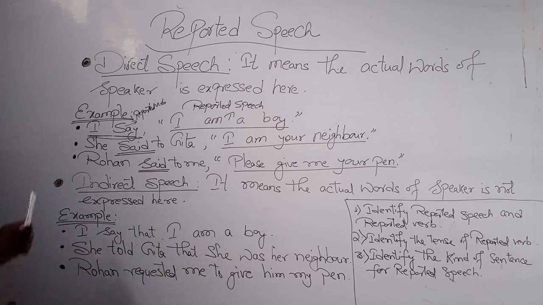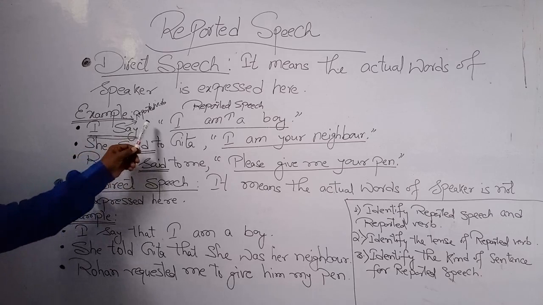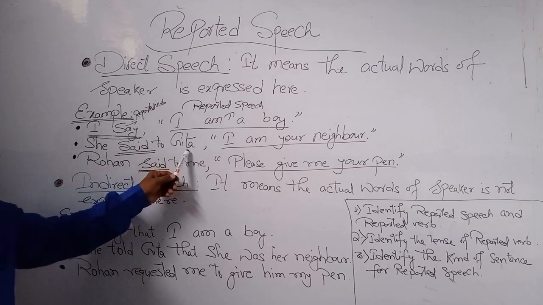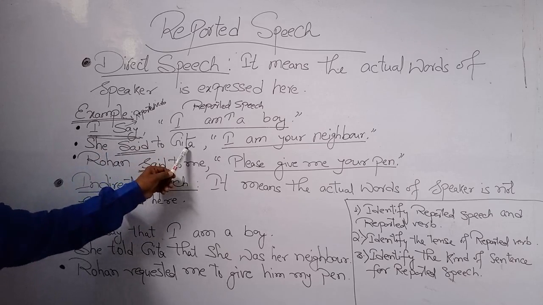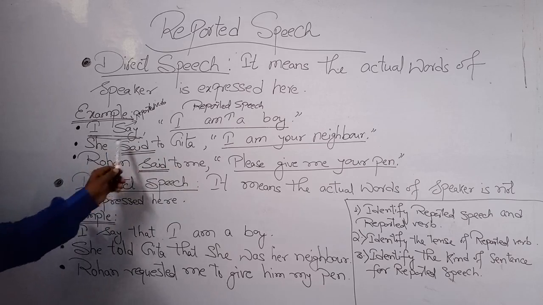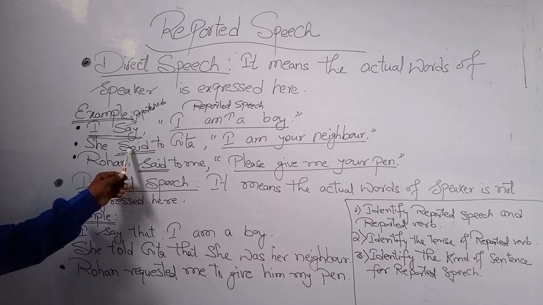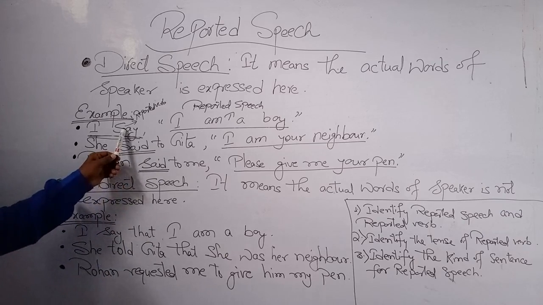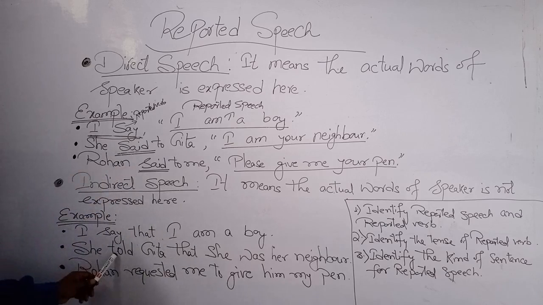Look at the first example: "I say." Here only the speaker is mentioned; the listener, the second person, is not mentioned. But here, "she said to Geeta", the action is reflected to Geeta. Speaker and listener are both mentioned, so we change "said" to "told". As "say" is present tense, present tense "tell"; "said" is past tense, so "told". So: she told Geeta.